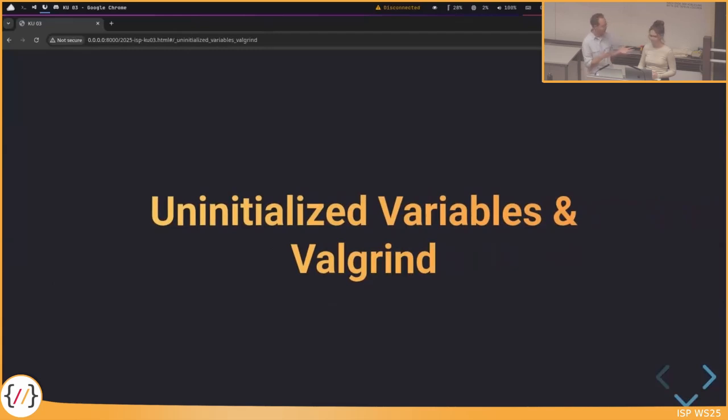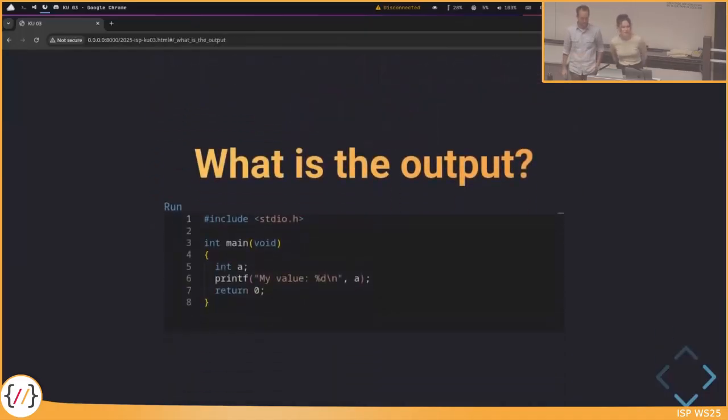Then let's get started with our first topic, uninitialized variables and Valgrind. Does anyone have an idea what the output of this code snippet could be? Okay, so what do we have here? We have an integer a, and then we print the integer a.